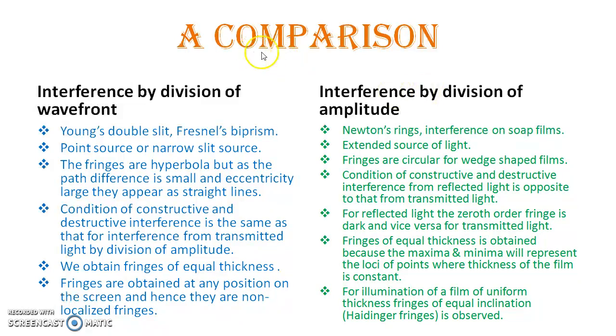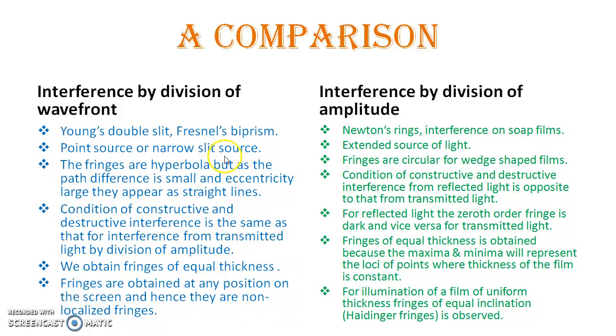Now, if we make a comparison of interference by division of wavefront and interference by division of amplitude, well, these are the salient features. For interference by division of wavefront, the typical experiments that we do are Young's double slit experiment and Fresnel biprism, and by division of amplitude, it is Newton's ring or interference on soap films.